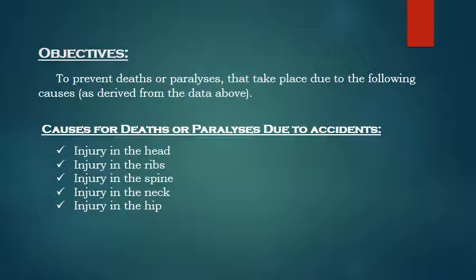The objective of this case study is to propose a solution to prevent the deaths or paralysis caused by accidents. Death or paralysis is caused by injuries to the head, ribs, spine, neck, or the hip. This information is derived from the data that was discussed earlier.